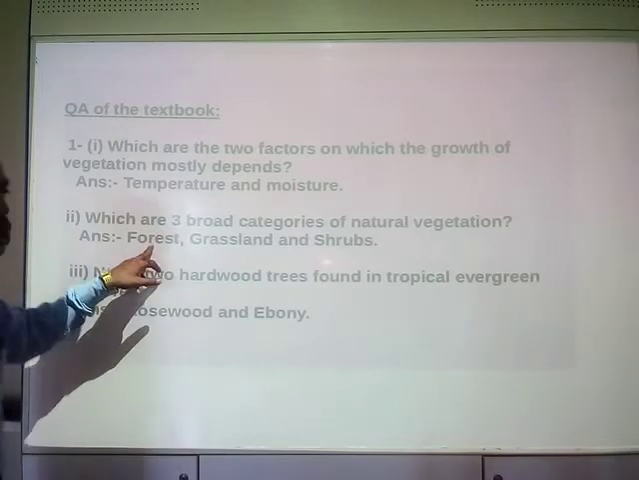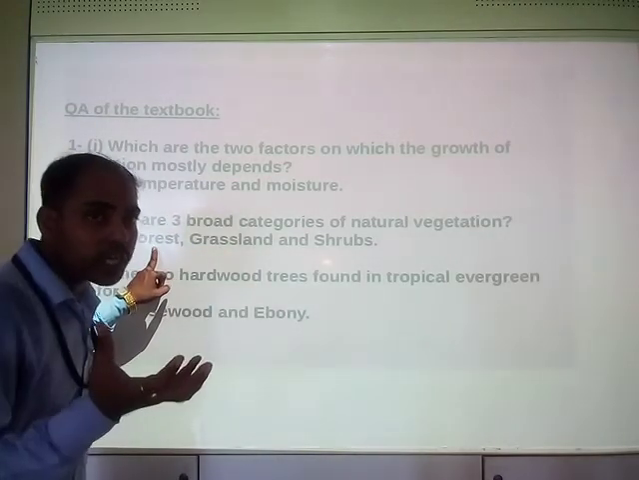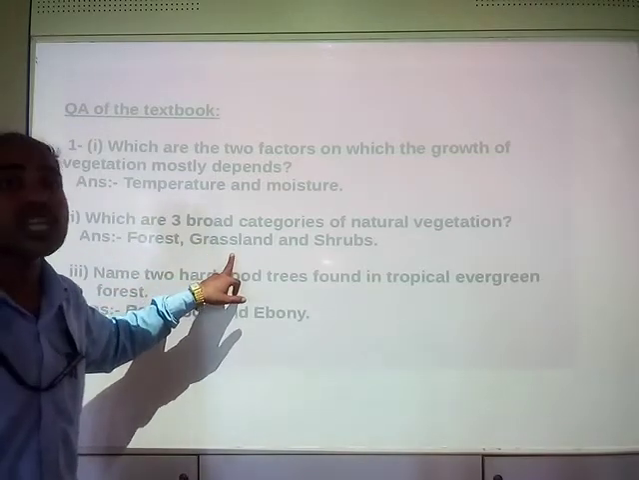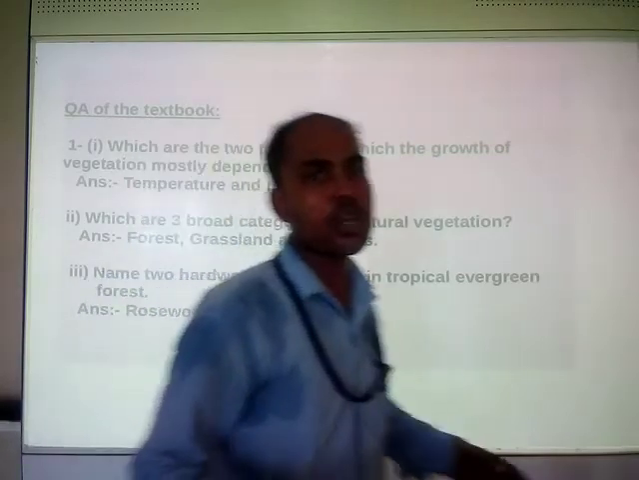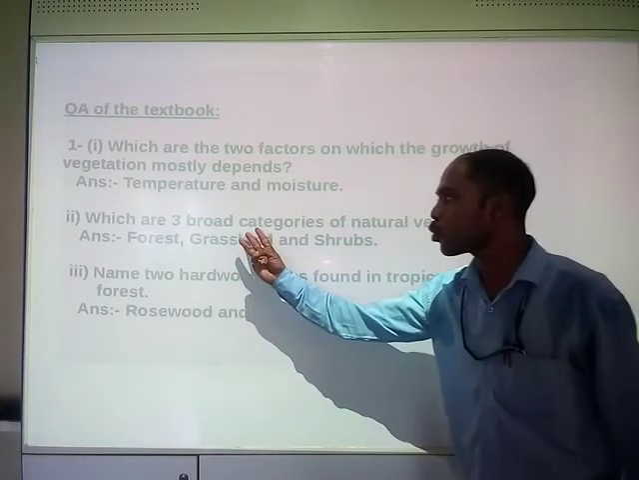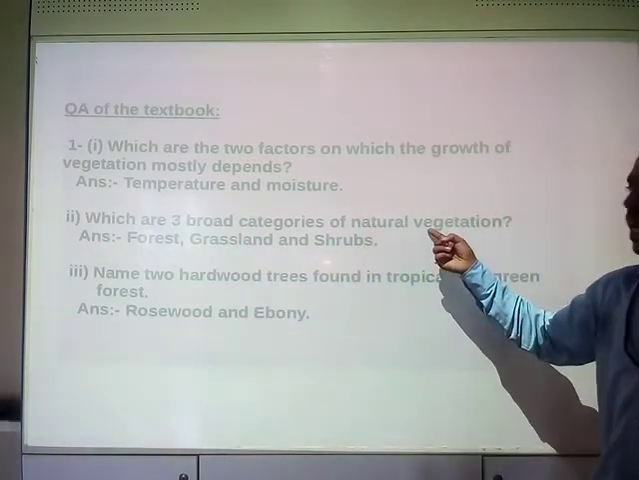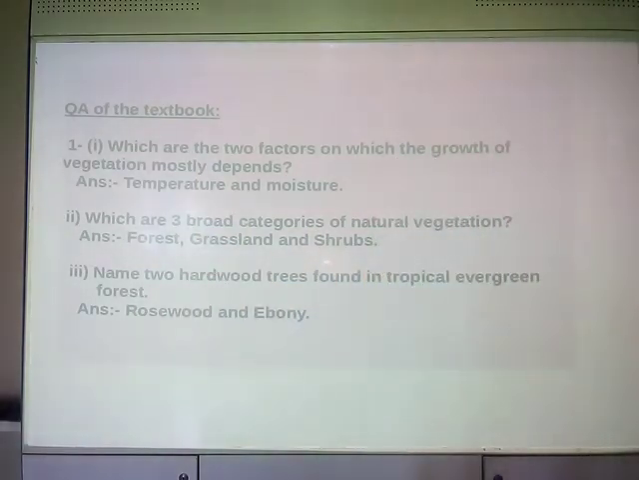Forest receives sufficient, plentiful rainfall. Grassland receives moderate rainfall, and shrubs receive scanty, very little rainfall. So this is the difference between all these three. These are the three broad categories into which natural vegetation is divided. A very simple chapter this one is, right?